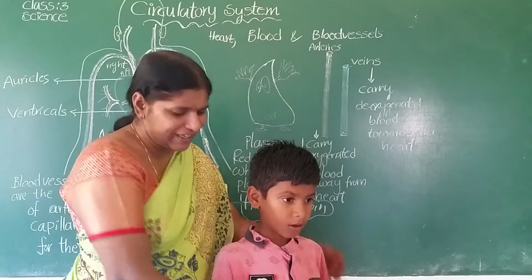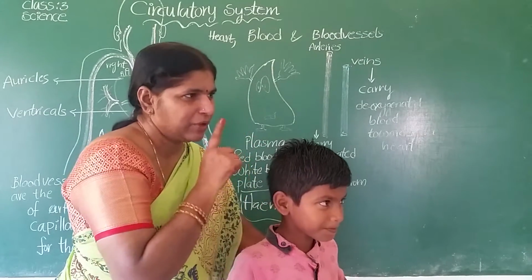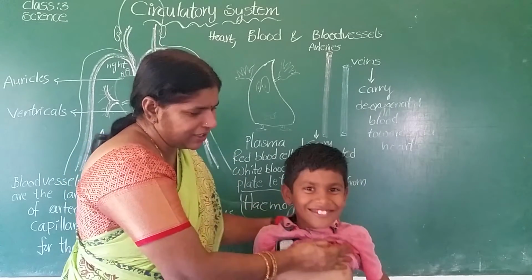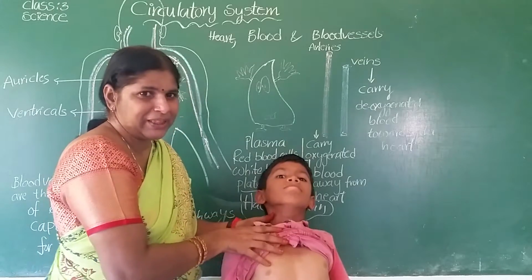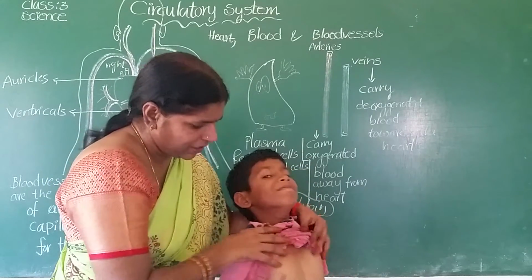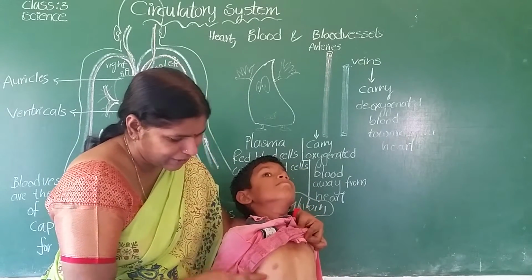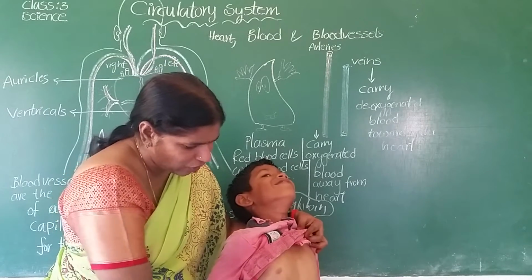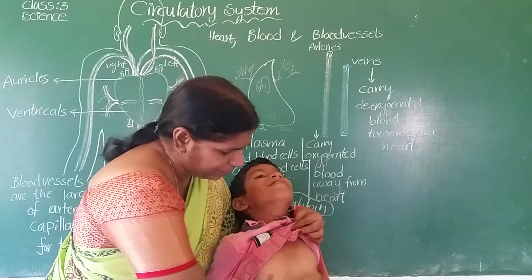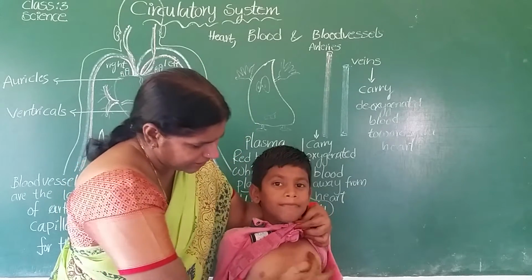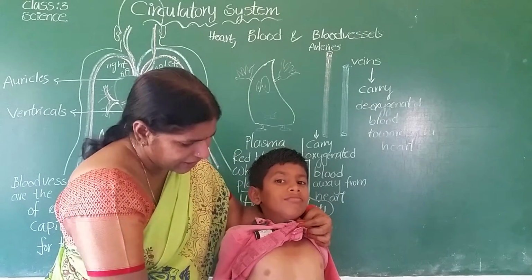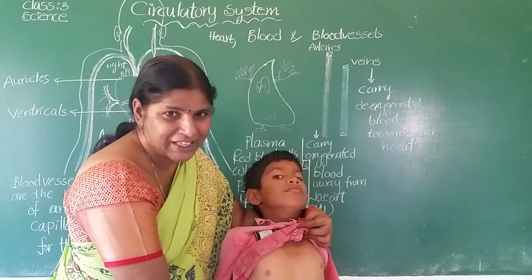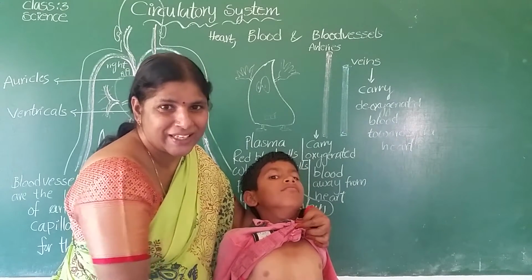Okay, and here the rib cage is present. The rib cage protects the heart and lungs. When we breathe, there is movement. See, ribs are there. These are all the ribs. Thin and curved bones are called ribs. This is the rib cage, children. In the center of the rib cage, the heart is present. On either side of the heart, two lungs are present.